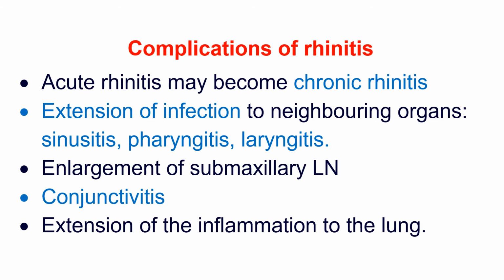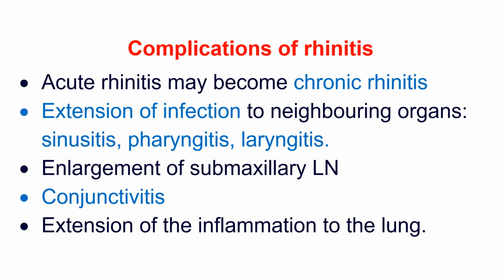Few cases of acute rhinitis may become complicated. Acute rhinitis, if not properly treated, left untreated and uncared for, may turn into chronic rhinitis.